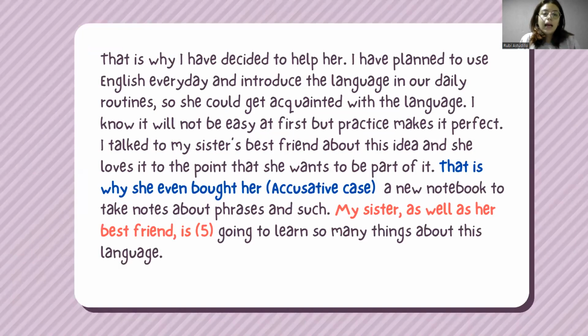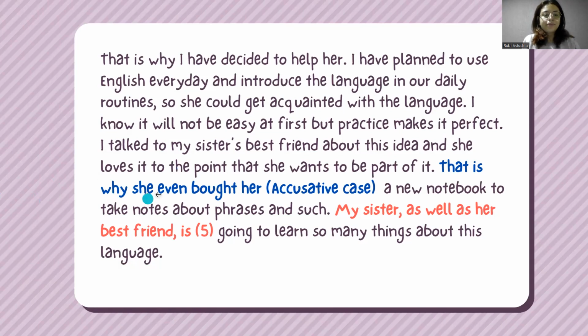That is why I have decided to help her. I had planned to use English every day and introduce the language in her daily routines so she can get acquainted with the language. I know it will not be easy at first, but practice makes perfect. I talked to my sister's best friend about this idea, and she loves it to the point that she wants to be part of it. That is why she even bought her a new notebook to take notes about phrases and such.